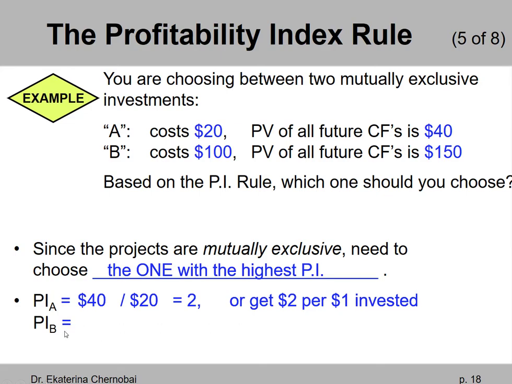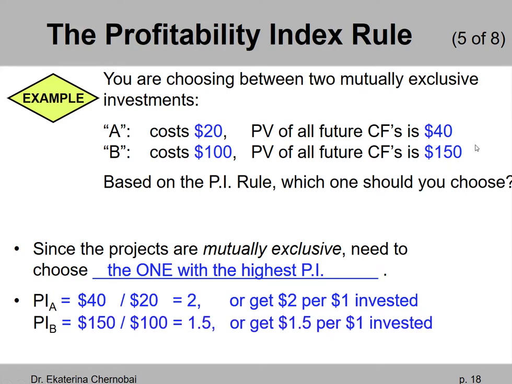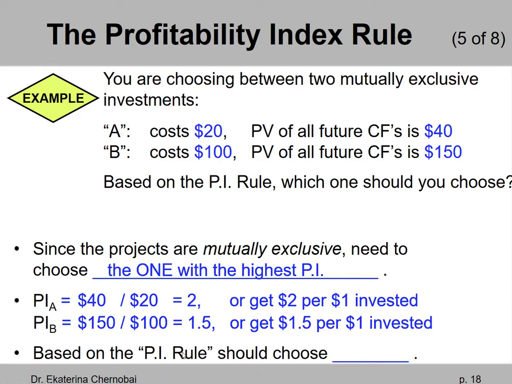For project B, the profitability index is $150 received in the future, divided by $100 invested today. And that equals 1.5. So you less than double your money, you increase your money by 50%, right? For every $1 invested today, you get $1.50 back. Based on the profitability index rule, which is what we are asked to use in this problem, you should choose project A. That's because the profitability index is higher for project A than for project B, right?